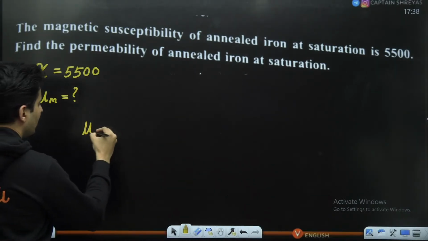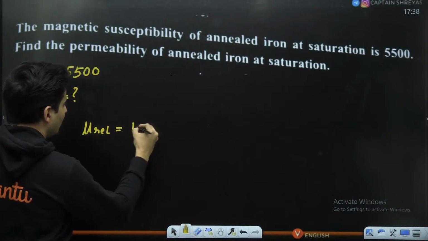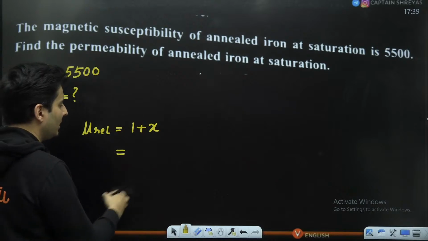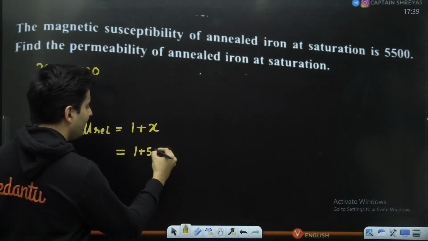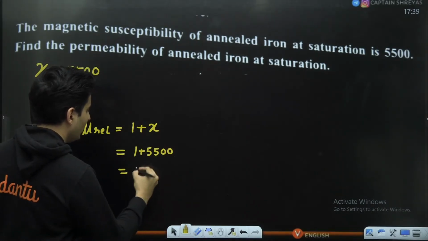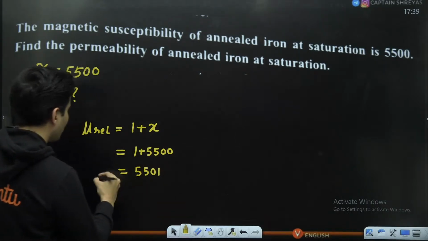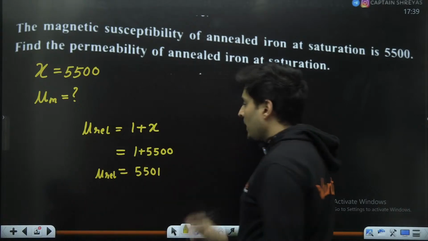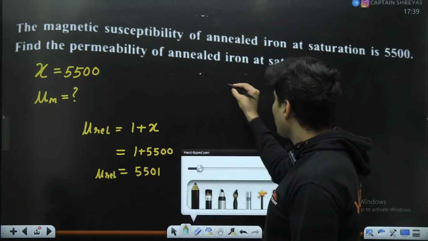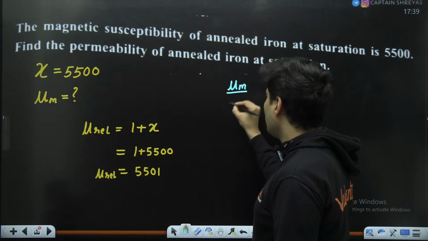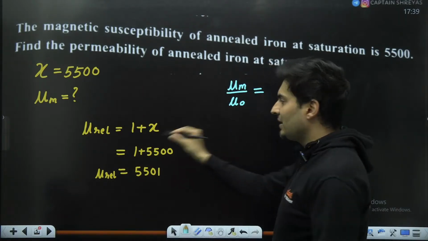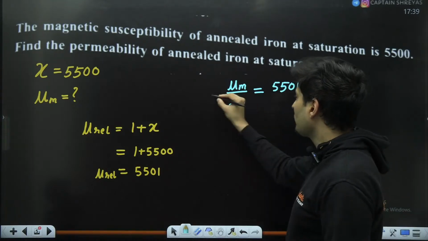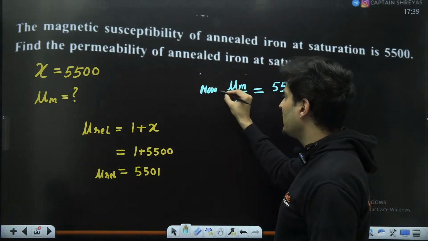Yes, the relative permeability is nothing but 1 plus susceptibility. It is 1 plus susceptibility, not 1 plus relative permeability. So it is 1 plus 5500, which is going to be 5501, our relative permeability. Now relative permeability, of course, we know is nothing but permeability of that medium by permeability of free space. That is a ratio, and that is nothing but 5501. So this is what the formula is for relative permeability.